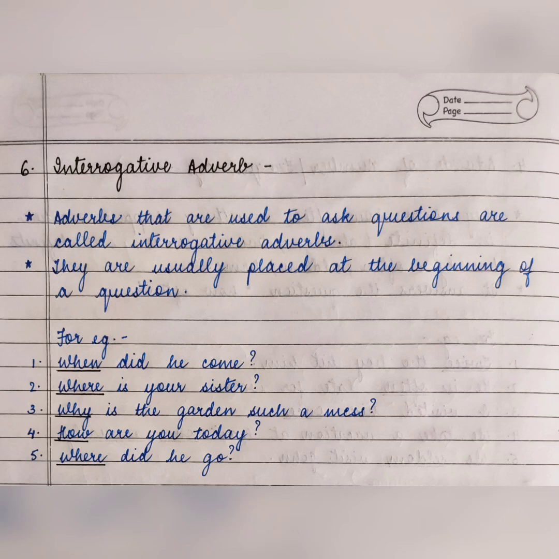The next is why is the garden such a mess. Mess मतलब गंदा. Okay, so garden इतना गंदा क्यों है? Why is asking about the garden being a mess. Okay, about the garden being untidy, about the garden being unclean. So why is the interrogative adverb here. The next is how are you today. Okay, so how is the interrogative adverb, and the last example is where did he go. So where is the interrogative adverb here in the sentence.